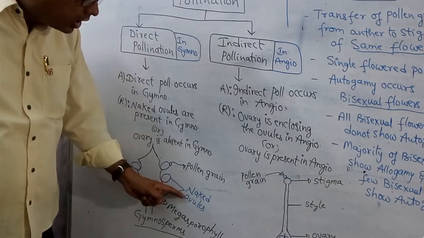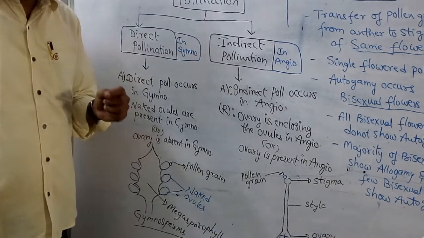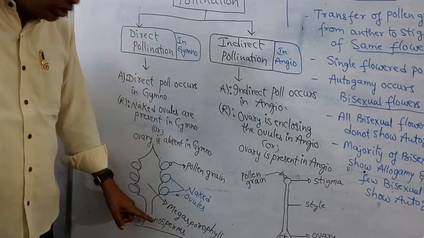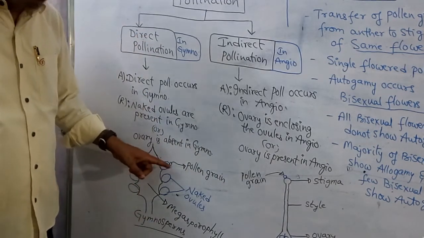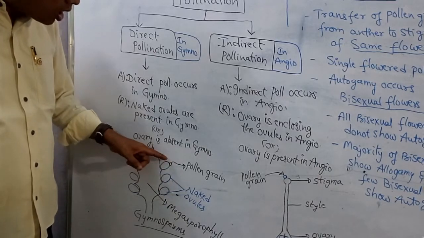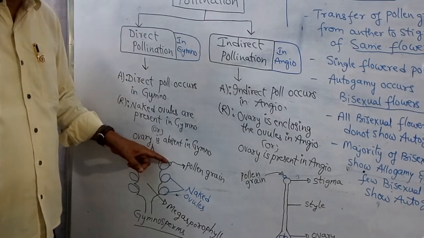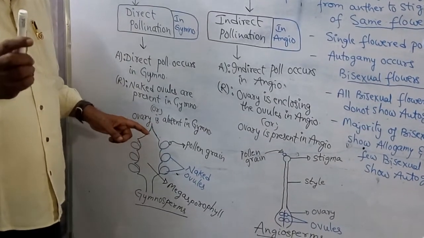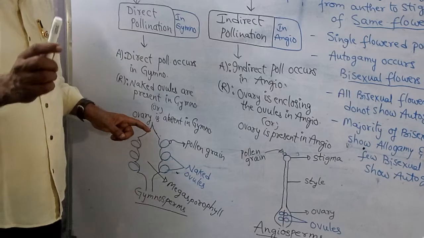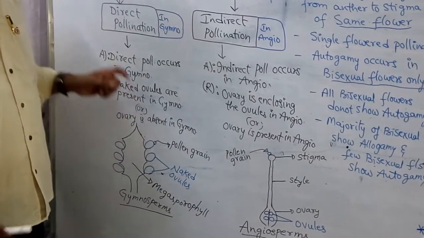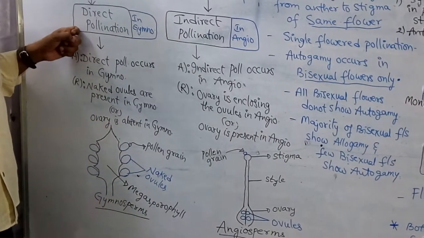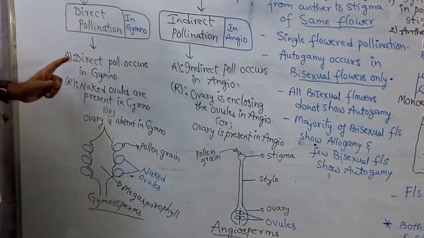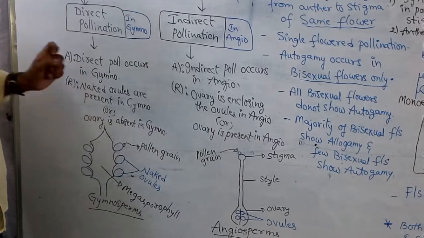These are naked ovules. In the previous class I discussed naked ovules found in gymnosperms. So pollen grains directly fall on the micropyle of the ovule. This is so-called direct pollination. Direct pollination occurs in gymnosperms.